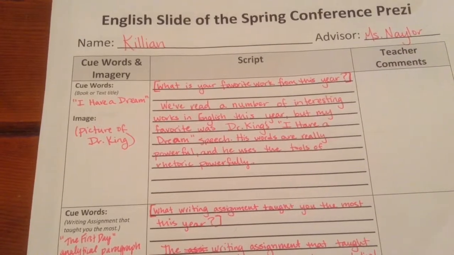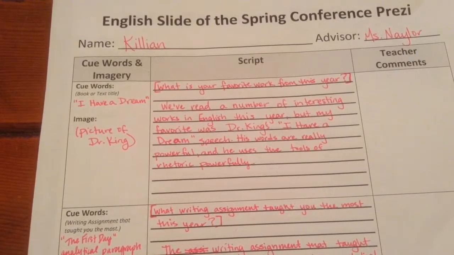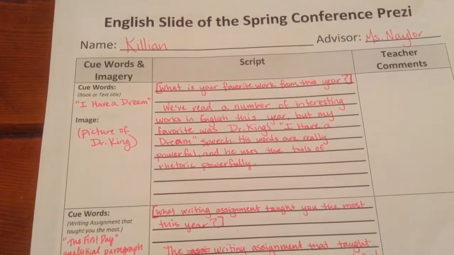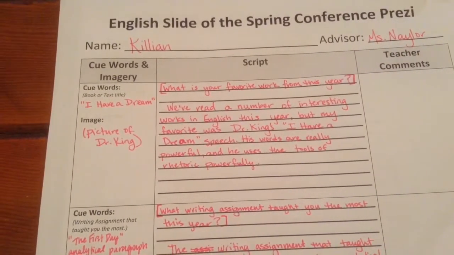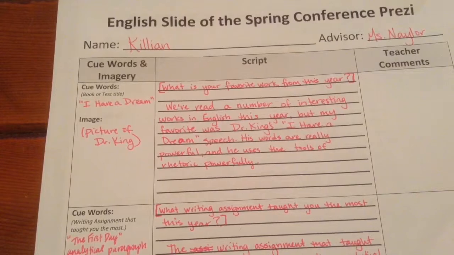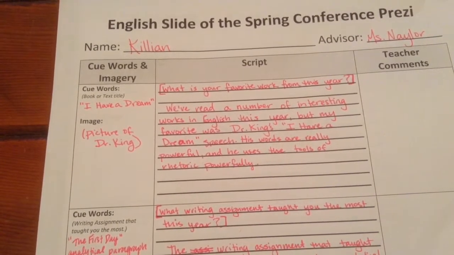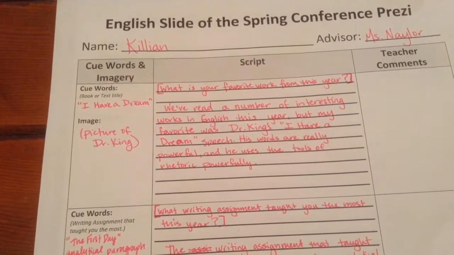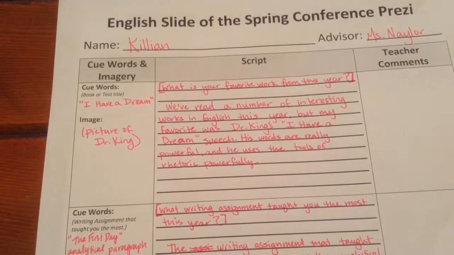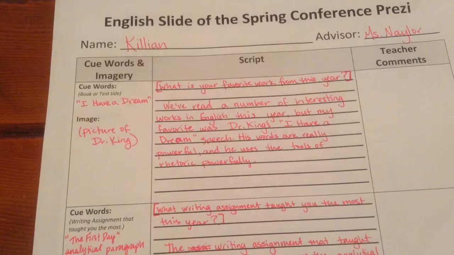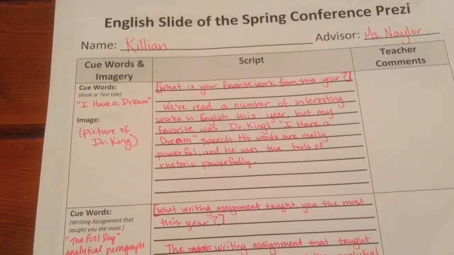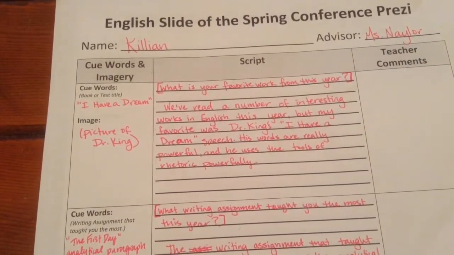Now once you've chosen, you're going to go ahead and put on there the only keywords that will go on your screen will actually be the title of the work. So I have here, I Have a Dream in quotation marks, right? And then you'll see it says image, and I've just made a note, picture of Dr. King. I'm not an excellent artist always. I'm not really great at drawing people. I didn't really feel like trying to draw Dr. King there, but I know that's what I want a picture of. So I just made a note to myself so I know what to find.